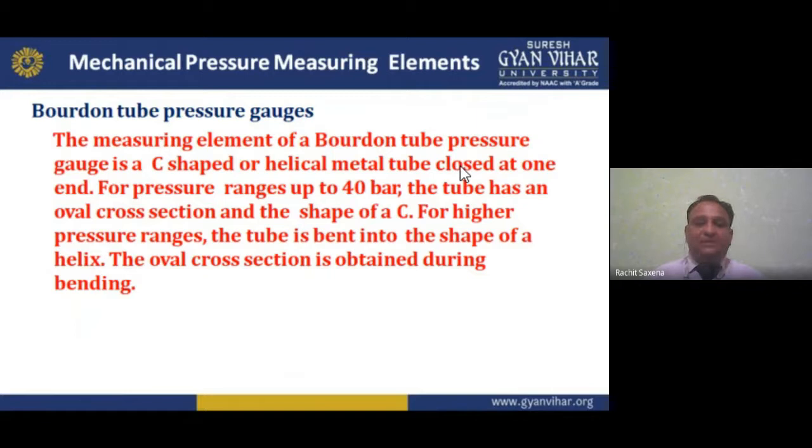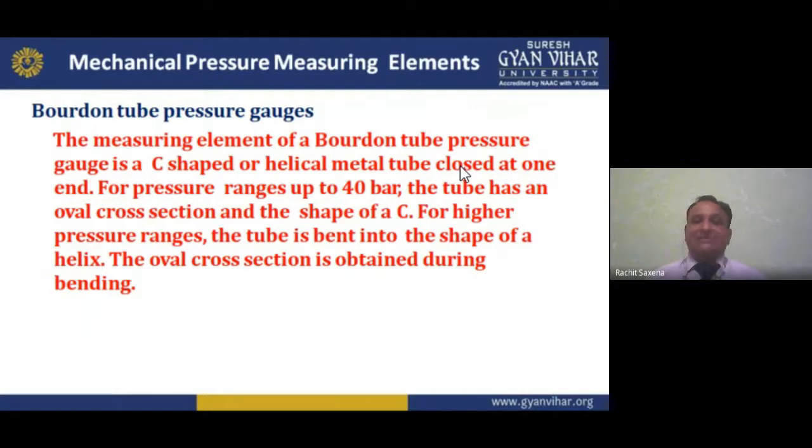For higher pressure ranges, the tube is bent into the shape of a helix. Now, the tube we are bending in the shape of a helix. The oval cross section is obtained during the bending.